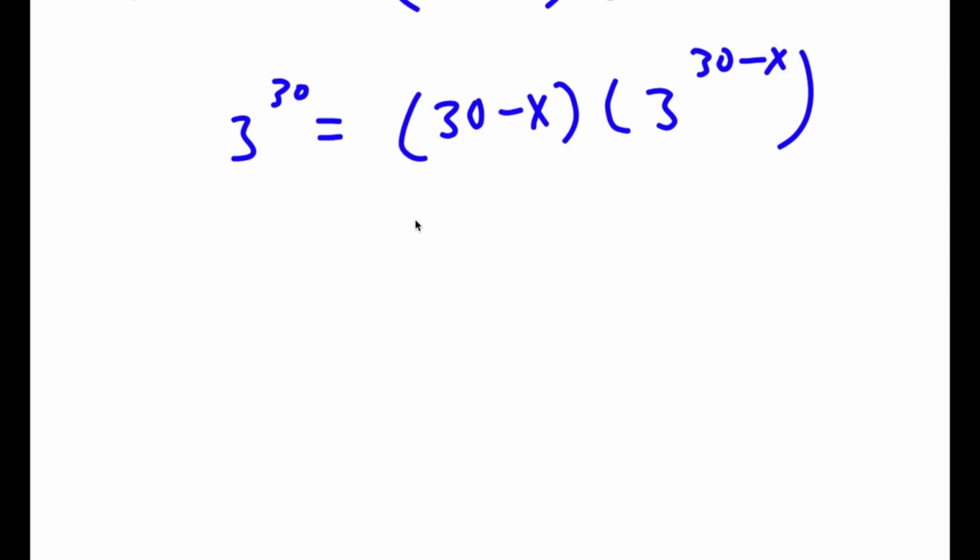Now I'm going to take e to the power of ln. So I'm going to multiply.